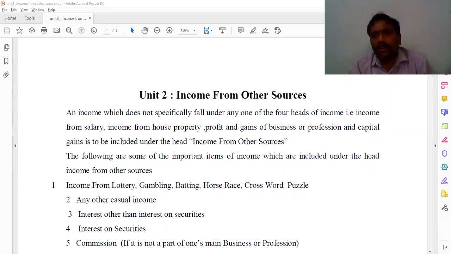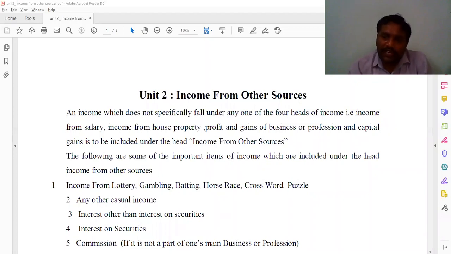Sometimes these doctors are called to ceremonies, like a birthday or some other function, and they give free prescriptions there. The concerned persons pay some honorarium to these doctors. Such incomes we call income from other sources.